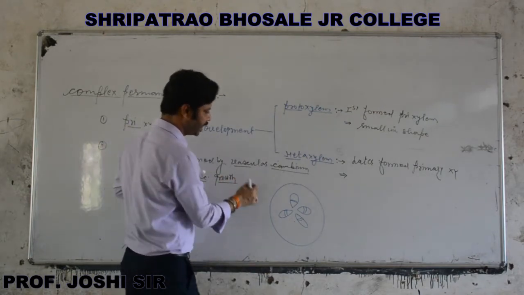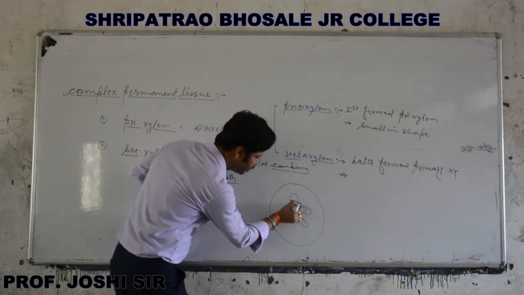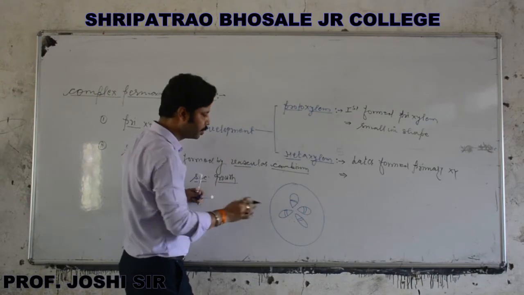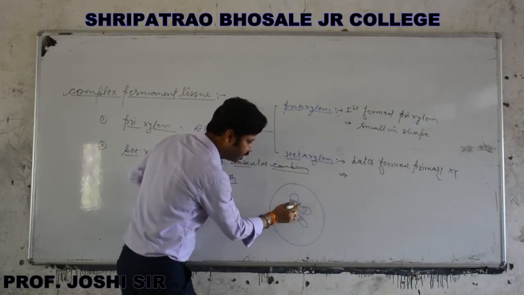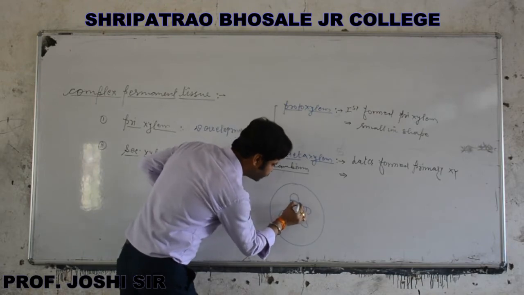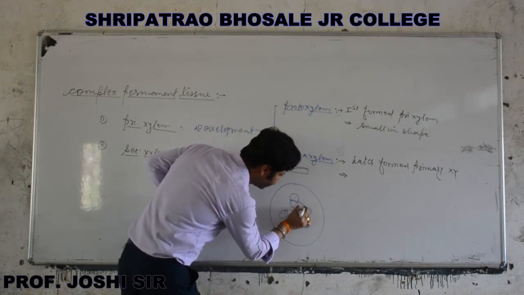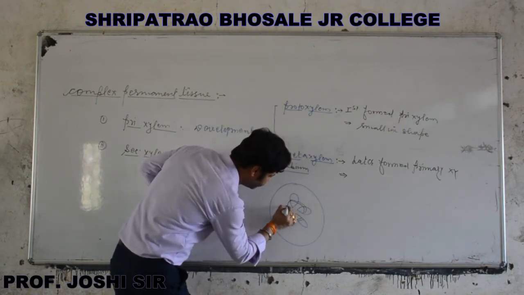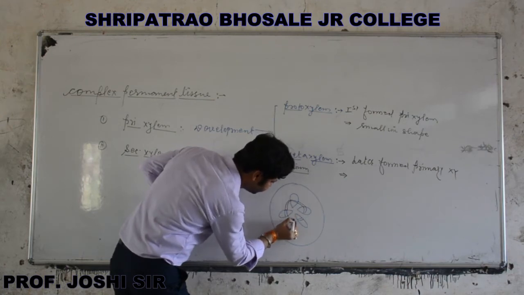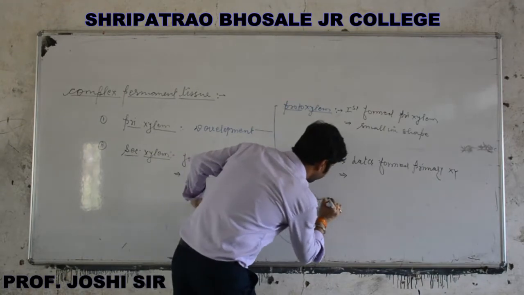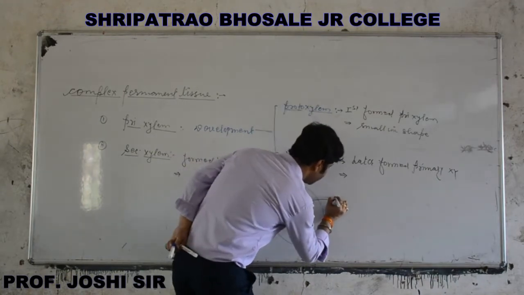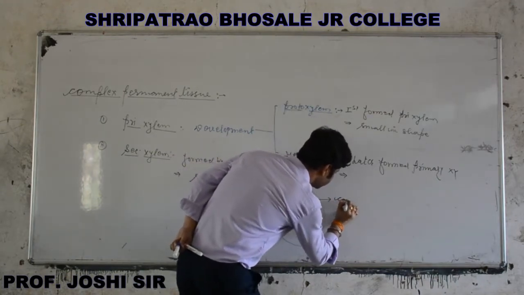Vascular cambium, in the sense, cambium. At the time of secondary growth, the tissue present in it becomes meristematic and forms a complete ring. This complete ring is called the vascular ring or cambium ring.